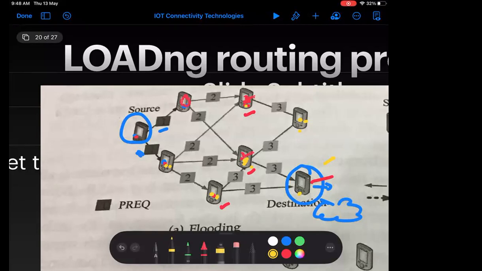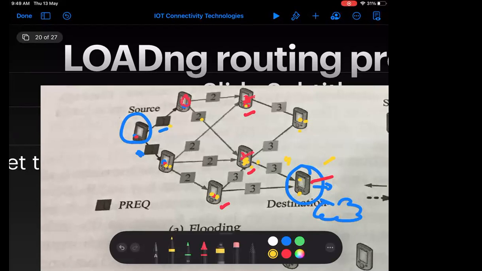Now when this node receives the packet, it will come to know that, okay, I am the destination. Now it will find out that whenever I am receiving this packet, how many hops it takes. 1, 2, and 3. Correct? Yes, sir. Now, when I am receiving the packet from this node via this route, how many hops are there? 1, 2, 3, and 4. So I will discard this longest route.